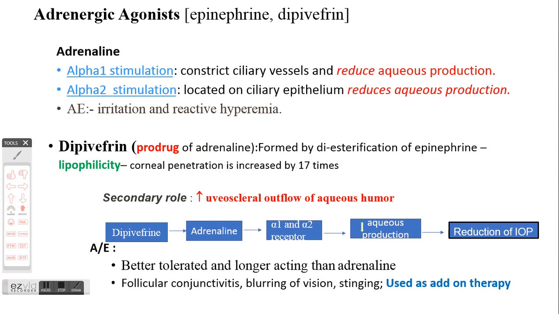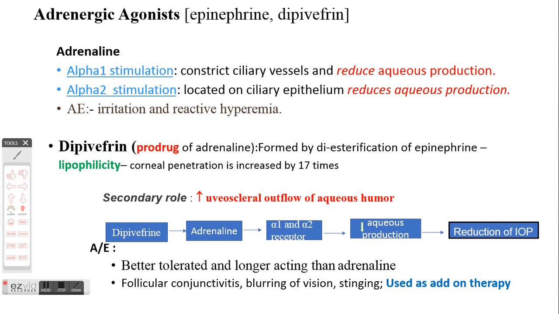Now the third category of drugs, which decreases aqueous production and also increases the aqueous outflow, is the adrenergic agonists. First, we will discuss the non-selective adrenergic agonist which acts upon both alpha 1 and alpha 2. Now, alpha 1 stimulation constricts the ciliary vessels and reduces the aqueous production.